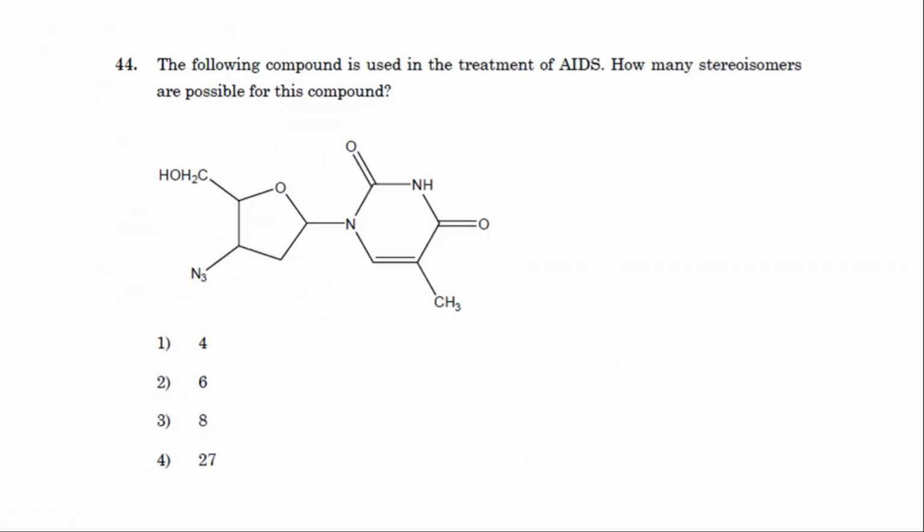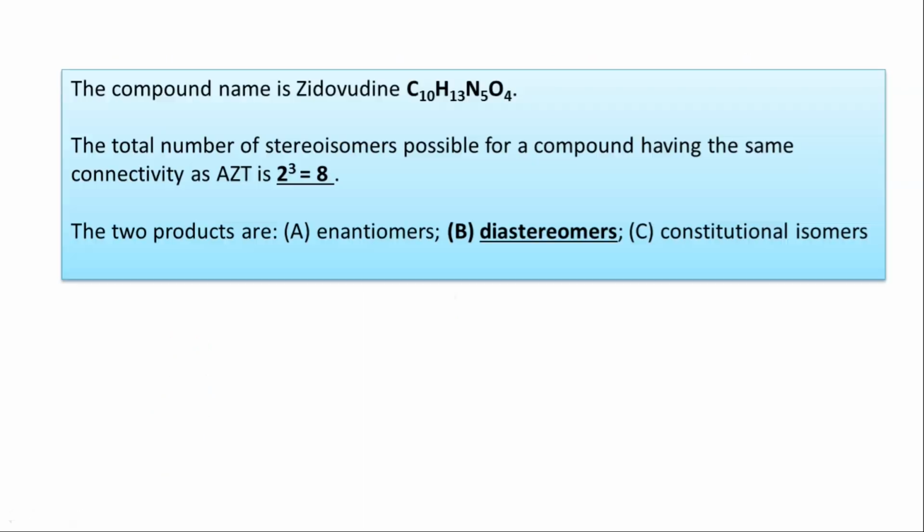You take this compound, which is used in the treatment of AIDS. So possible stereoisomers you have to calculate. Here we will calculate this one. The name of the compound is zidovudine, C10H13N5O4.